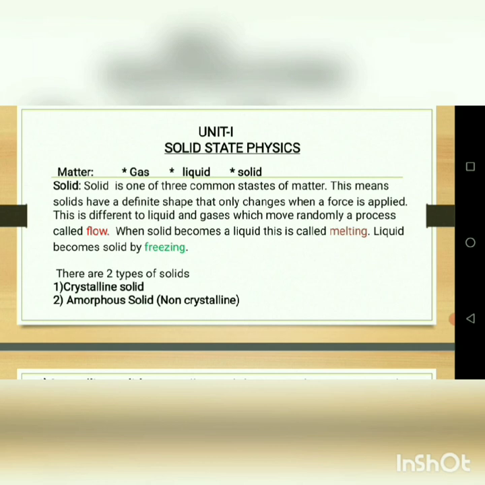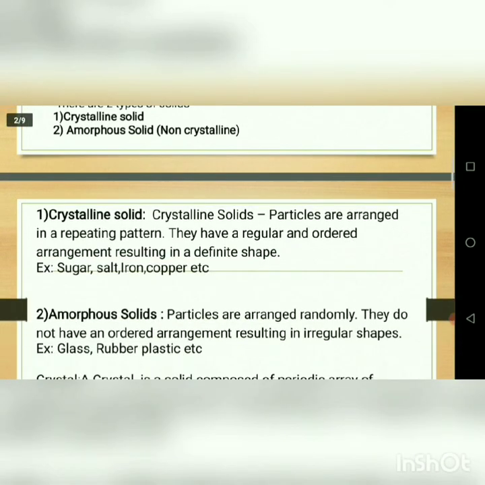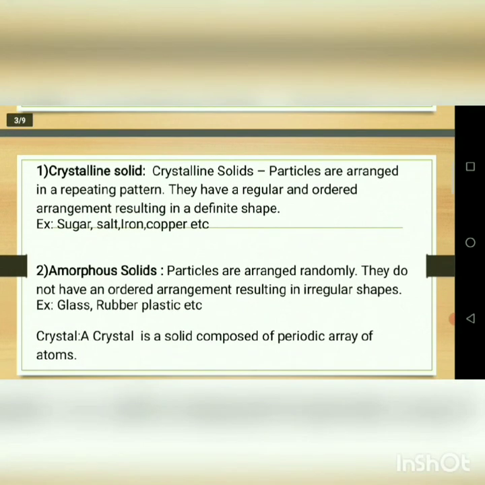So solids have two types: one is the crystalline solid and the other is the amorphous solid. Okay, so the first one is the crystalline solid and the second is the amorphous solid, or non-crystalline solid. Then we will discuss them one by one. First one, crystalline solid. What is the meaning of the crystalline solid?